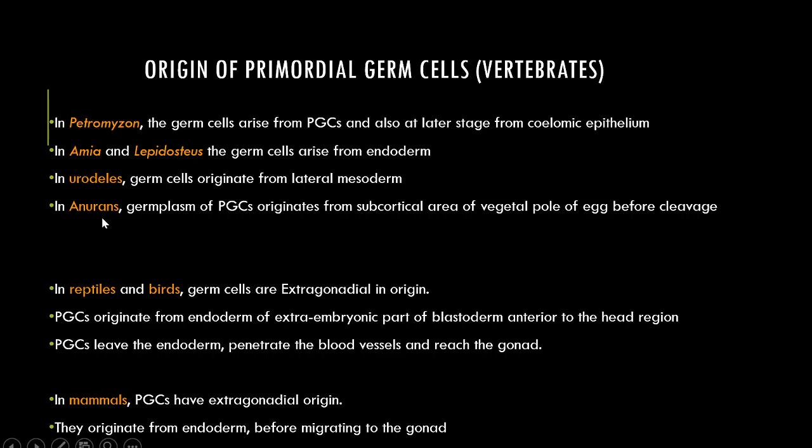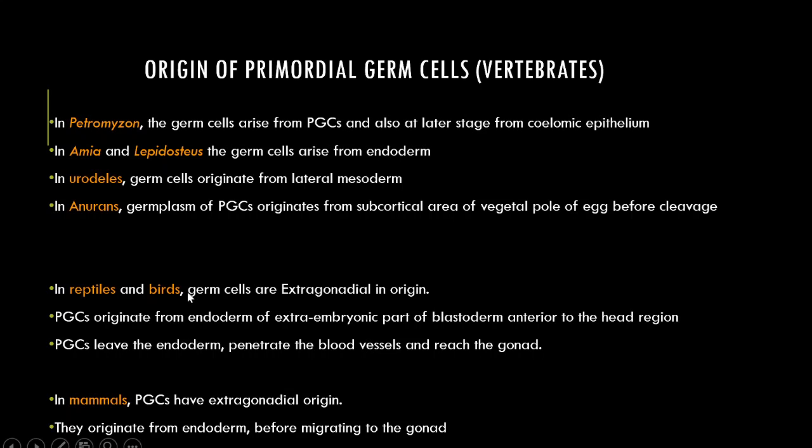In anurans, that is frogs and toads, another kind of amphibians, the germ plasm of the PGCs originates from the subcortical area of the vegetal pole of the egg before cleavage. So just like we discussed in Ascaris, it was the vegetal cell, here it is the vegetal pole of the egg, the subcortical area, which has the germ plasm from where in future the PGCs will originate.